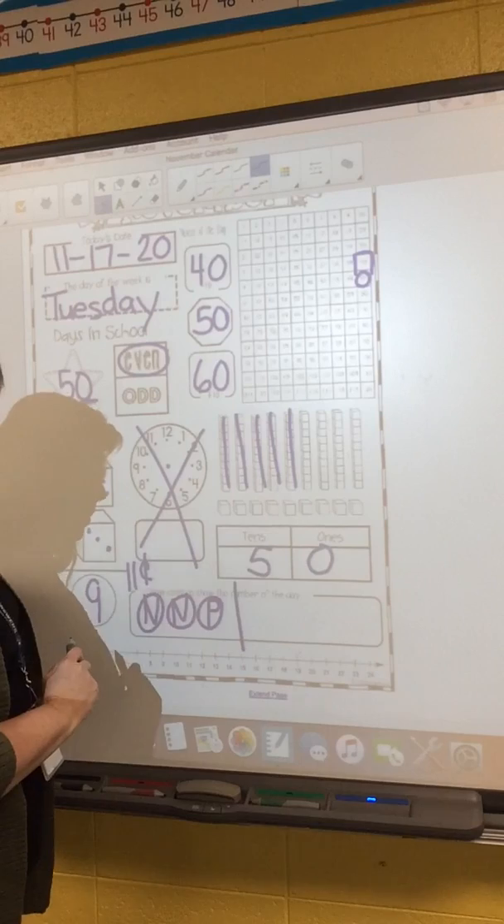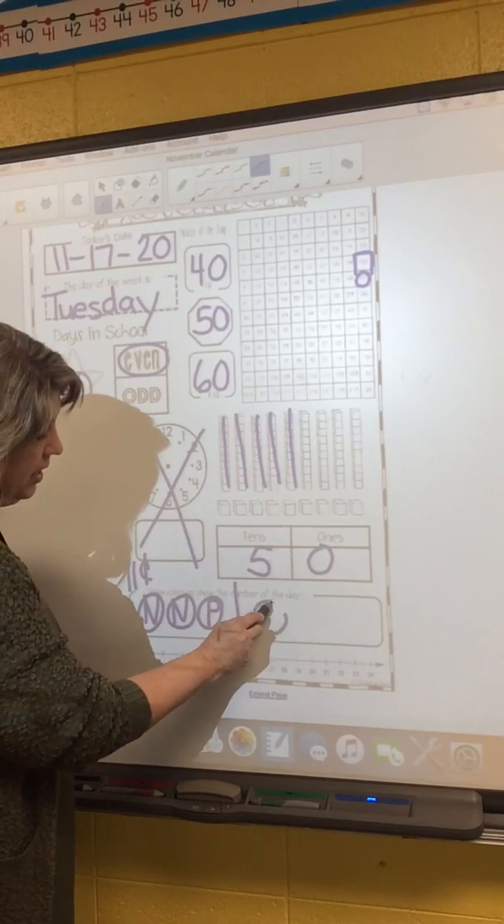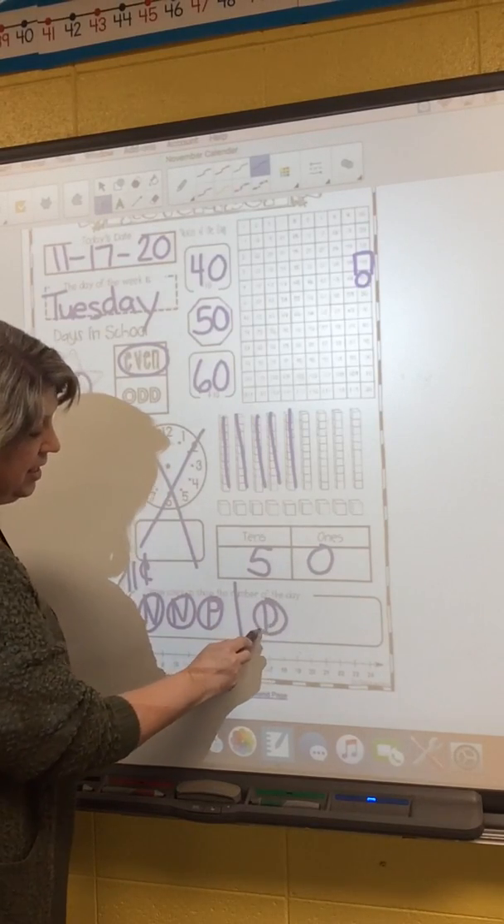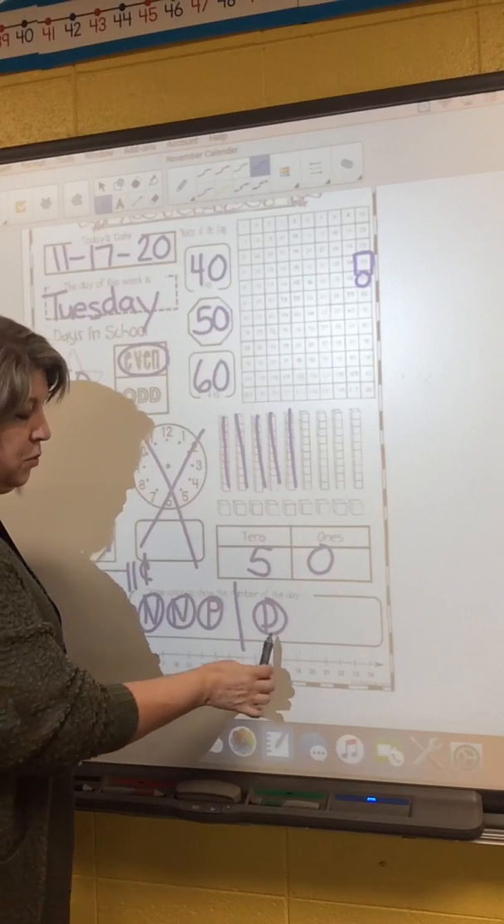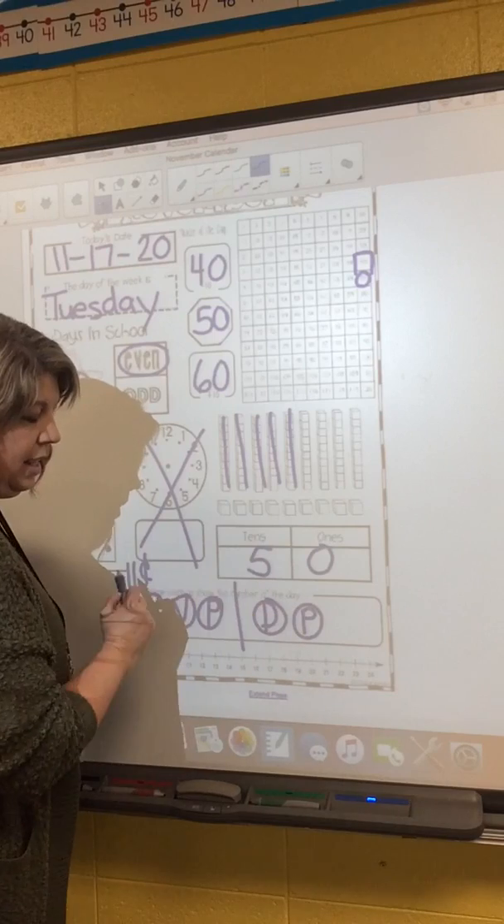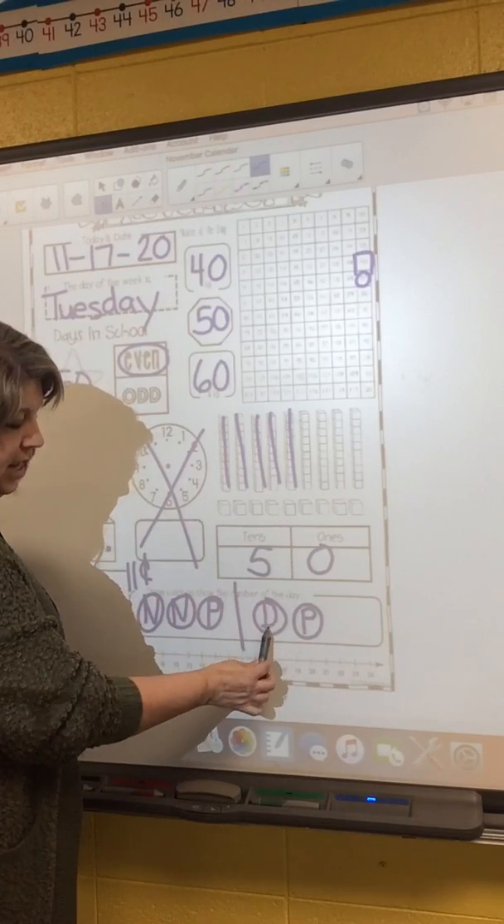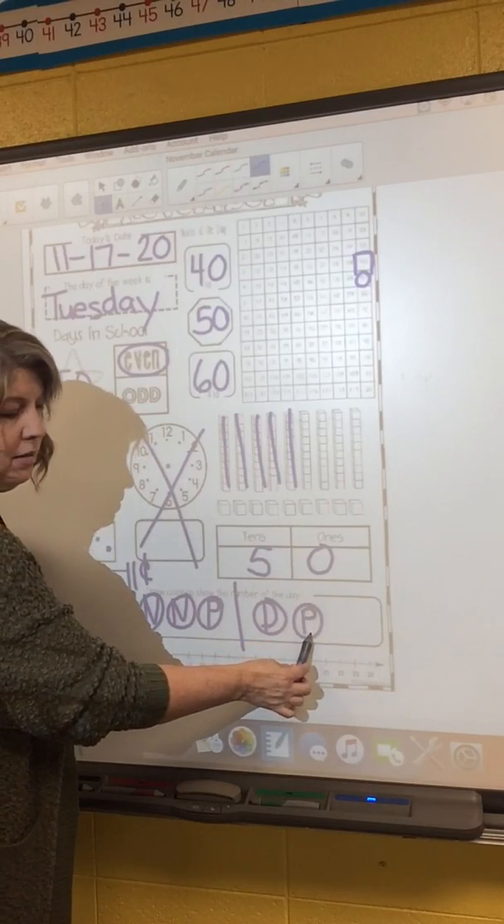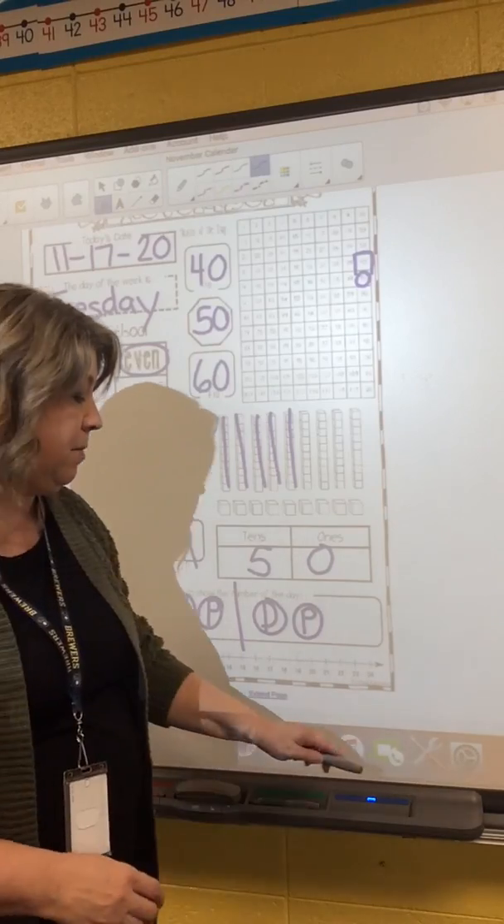Draw a line. Now let's do the other way. We had that 1 dime. So we're going to put a D for dime, which was a 10, and 1 more penny, a P, makes 11. 10, 11. Those are the 2 ways to make 11 cents.